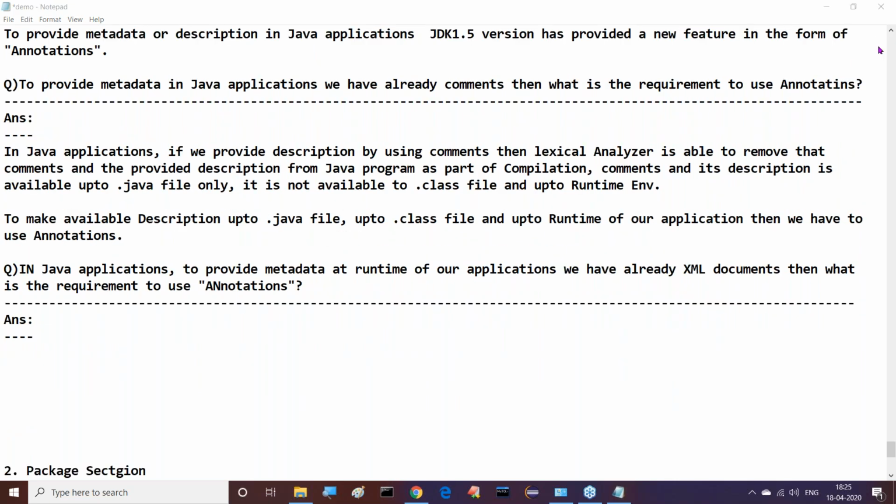Right. So now I'm giving the answer to you. Try to observe this clearly. What is the answer I'm providing regarding this particular point? All of you observe this clearly. Definitely, we are having some drawbacks with XML documents. What is the requirement to go for annotations over XML? Definitely, some drawbacks are available with XML documents. What are the drawbacks? Observe this clearly. Point number one.